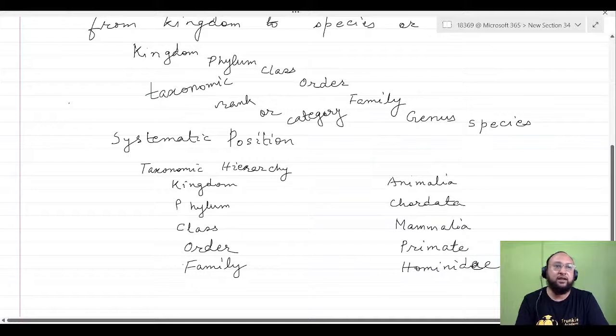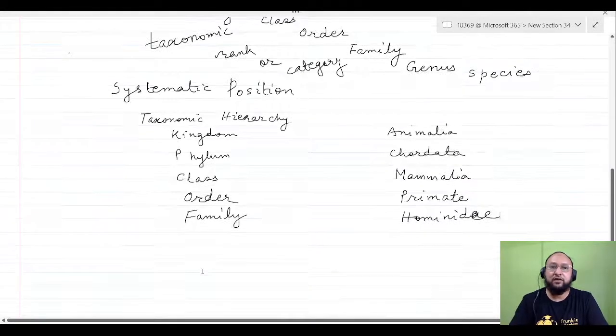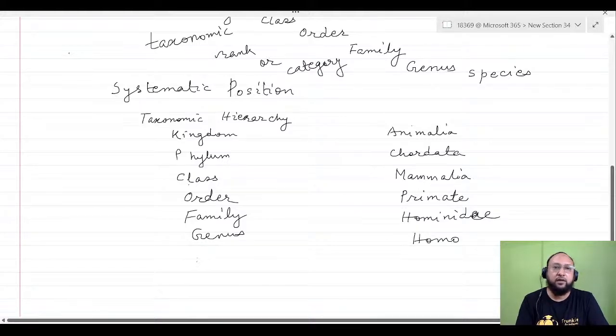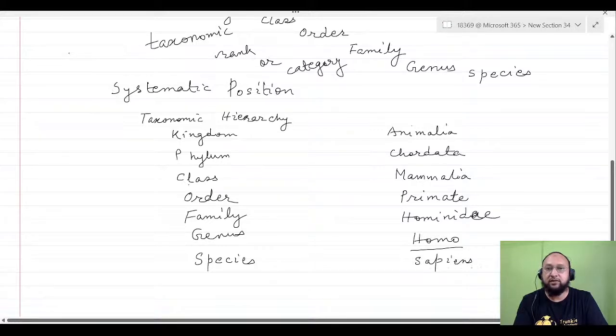Then the genus will be Homo. Genus will be Homo. And species will be sapiens. Homo and sapiens must be underlined because this is a scientific name.